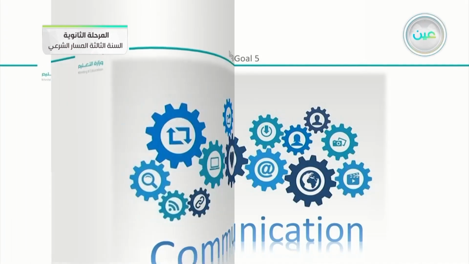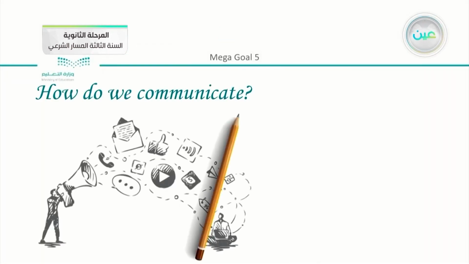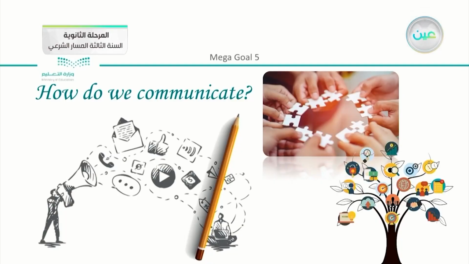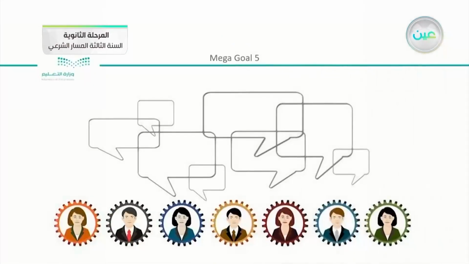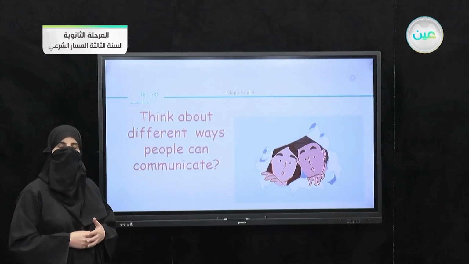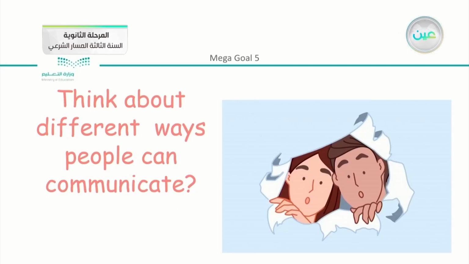So talking about communication here, we have this question. How do we communicate? Have you ever thought clearly about how we communicate between each other? Now we know that there are ways to communicate with each other. We can understand each other even if we are not talking. So here we are going to focus on the ways that people can communicate with each other without even speaking. So here we have the question. Think about different ways people can communicate.